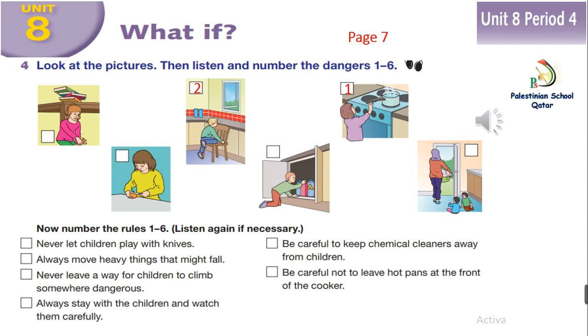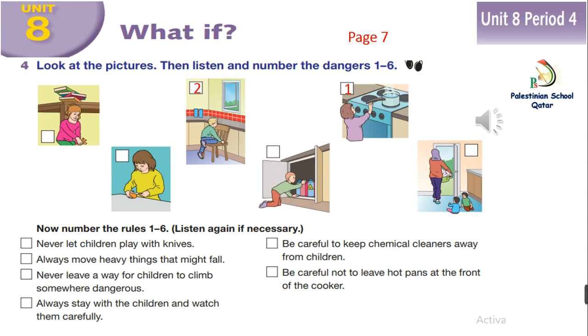What do you notice first? That hot pan at the front of the cooker. If one of the children reached up, everything in the pan would pour all over him or her. Yes, it would. So what simple rule can we make about that? Be careful not to leave hot pans at the front of the cooker. Very good. What else? A child is climbing from that chair up on top of the cupboard, and behind that there's an open window. So what's the rule for that situation? Never leave a way for children to climb somewhere dangerous.